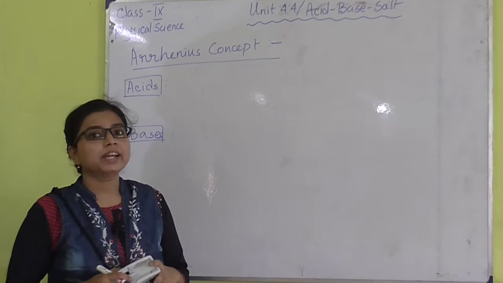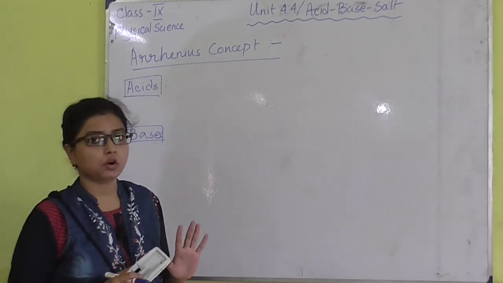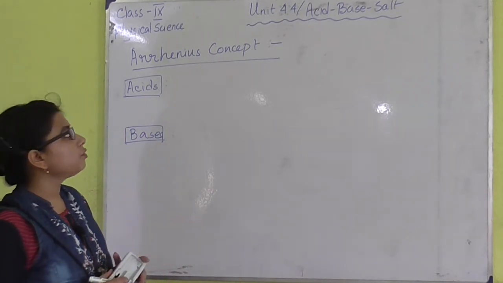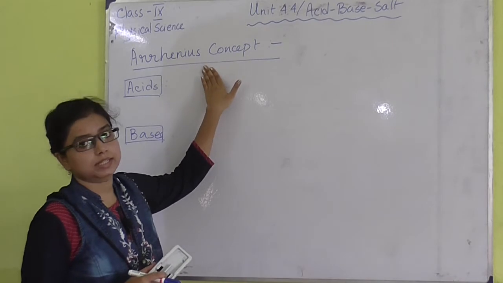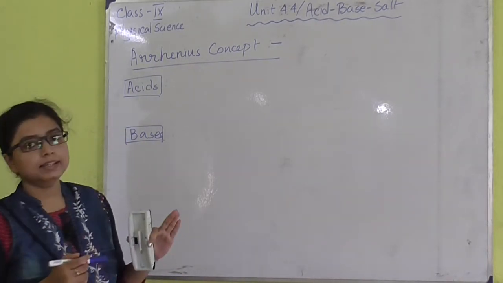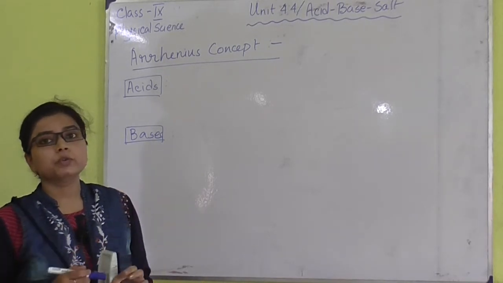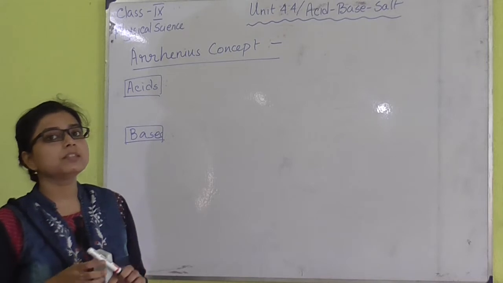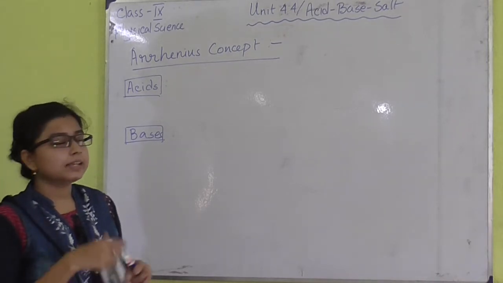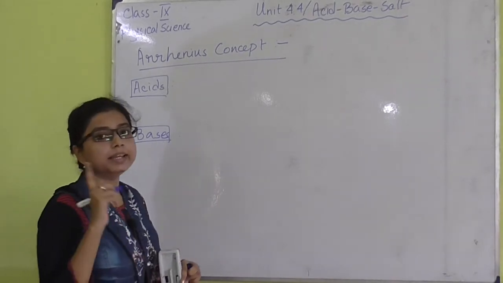Hello students, today I am going to start unit 4.4, that is acid, base and salt. At the beginning of this chapter we have to learn about the Arrhenius concept. According to the Arrhenius concept, what is an acid? An acid is a chemical compound which can produce H plus ion in presence of water.